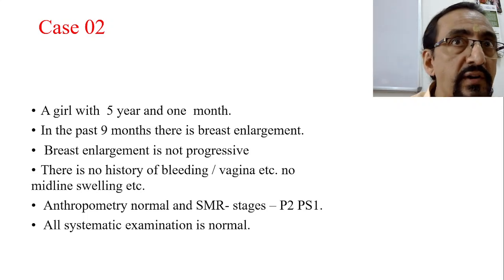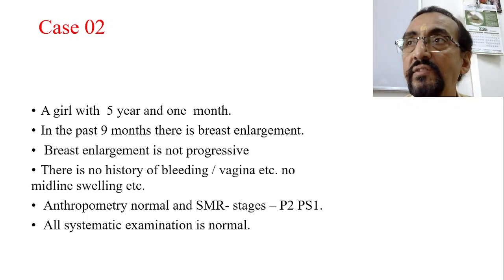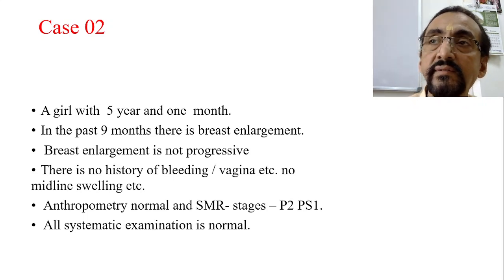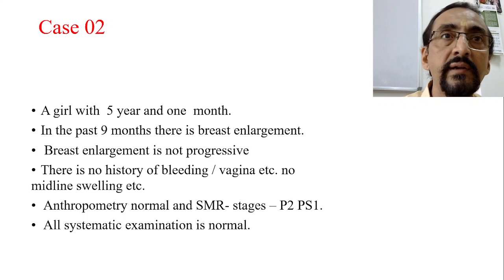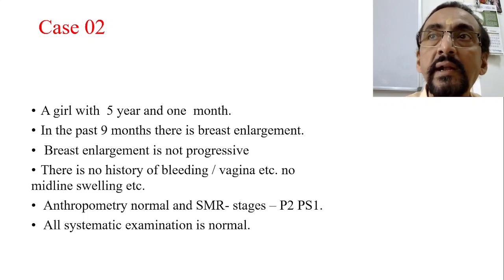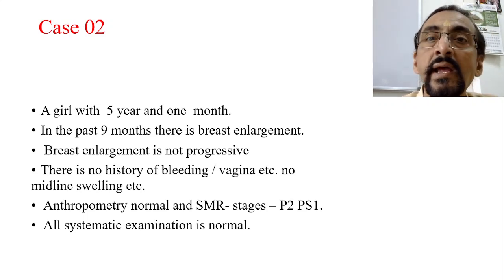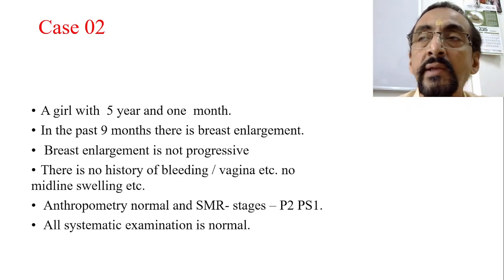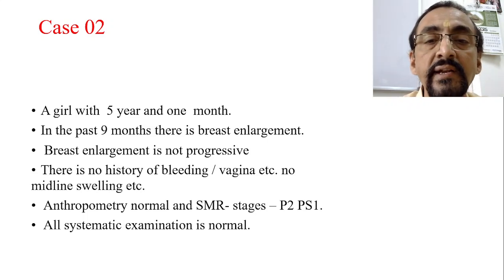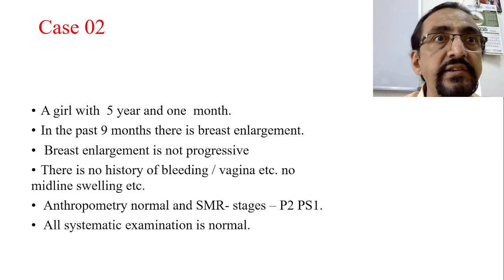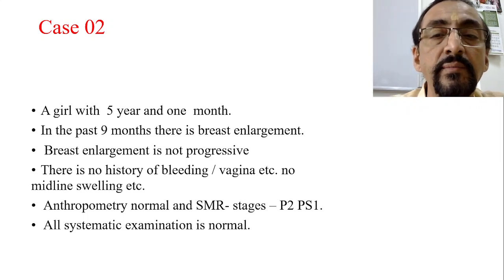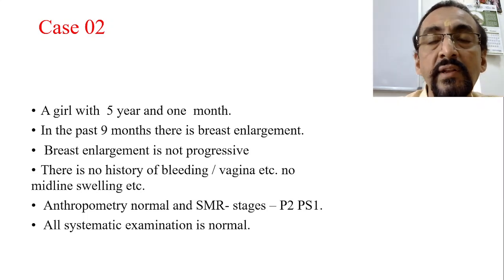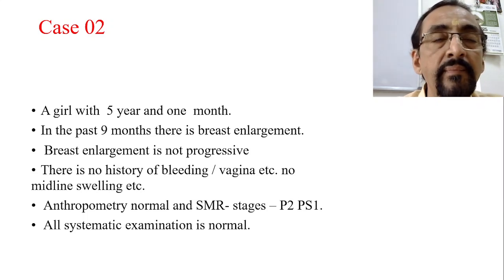As usually occurs in case of puberty, there are no such changes. Breast enlargement is there for 6 or 7 months. It comes to some form and later onwards it is static. And there is no history of bleeding through the vagina, which means menarche has not yet started. We can take a message from this. And there are no midline swellings or midline defects, etc.